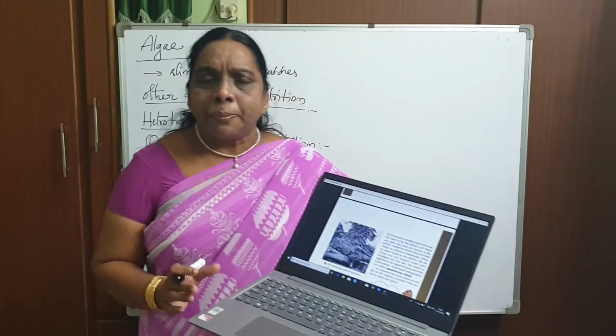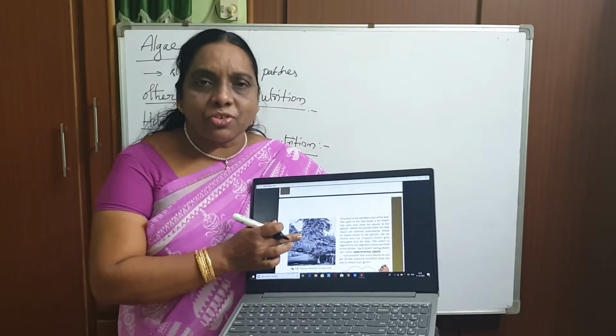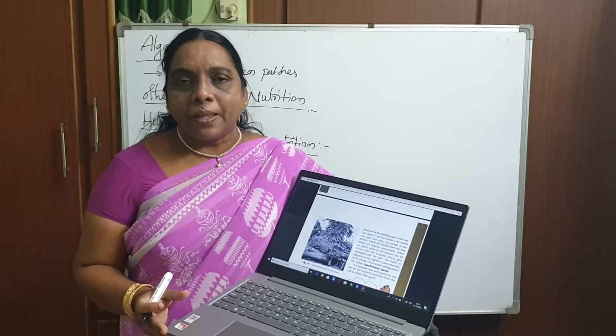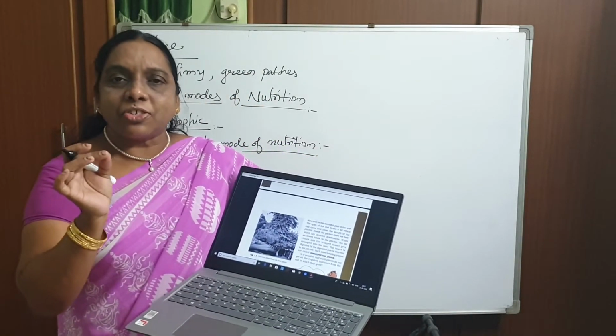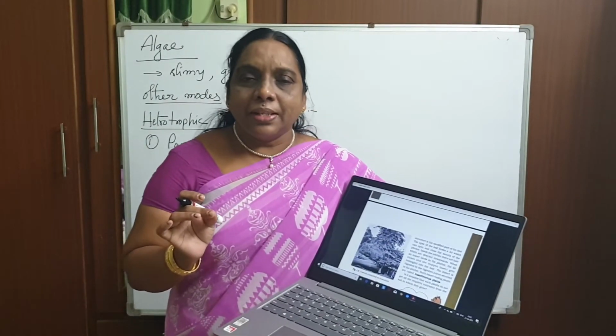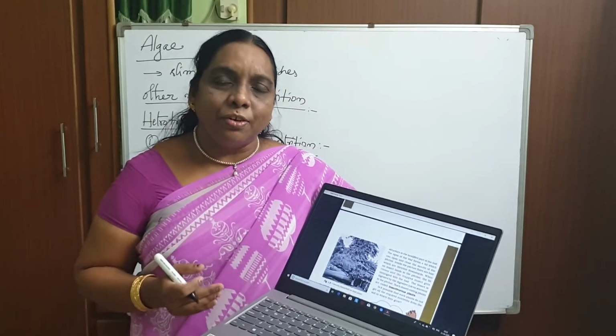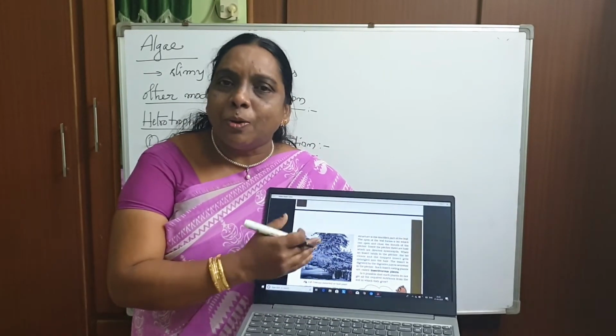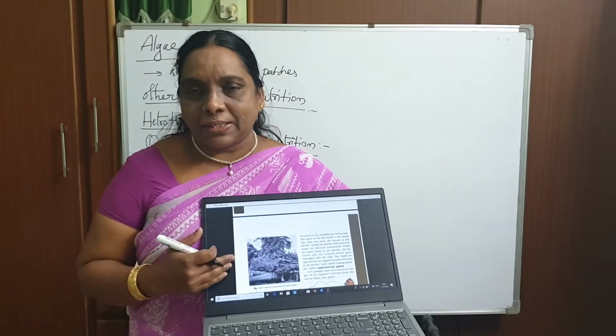Over these huge trees, we can see yellow tubular structures. Here the yellow tubular structure is a plant. It is like a parasite. That means they cannot synthesize their own food. They derive energy from the host plant, or the big plant.